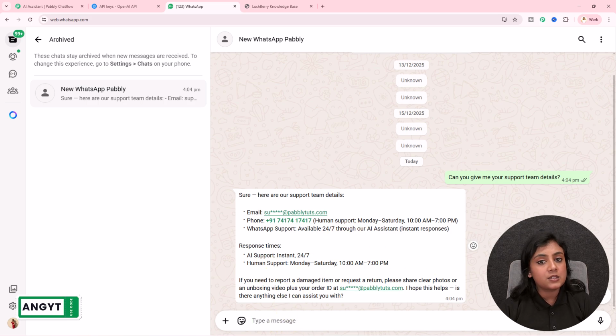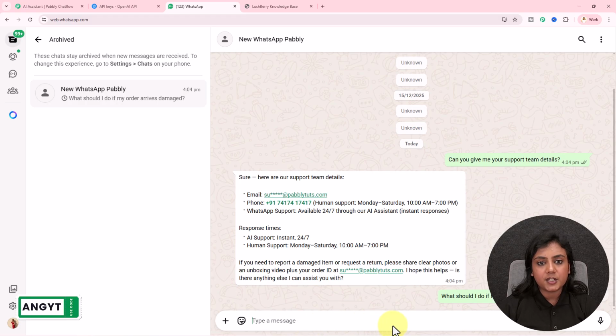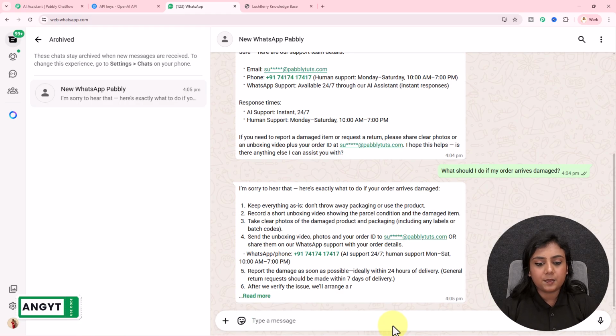I will ask my last question to this AI assistant, that is, what should I do if my order arrives damaged? Okay, so this is the last question that I've asked this AI assistant and I've received the reply. I'm sorry to hear that. Here's exactly what you have to do when the order arrives damaged. You can see I've received these steps one by one right here.